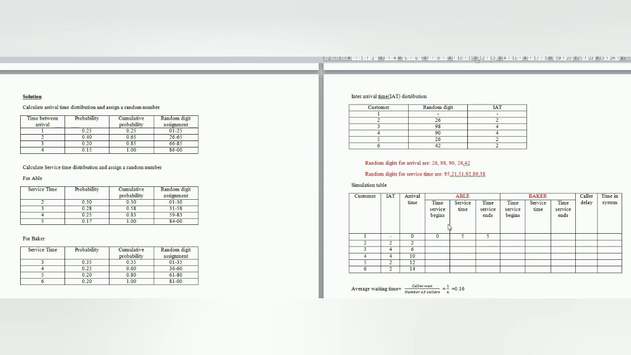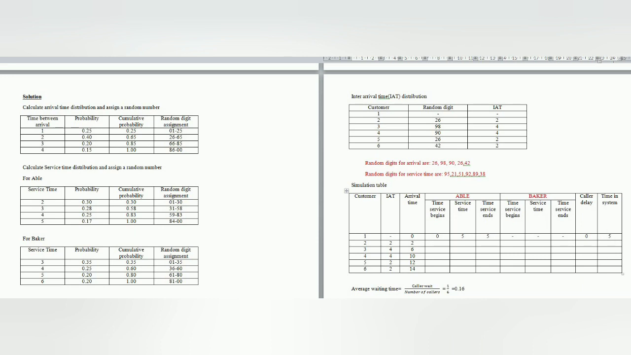So for customer 1, the work is assigned to Able. Baker is free at that moment. There won't be any caller delay, because he arrived at the 0th minute and he started the work at the 0th minute itself. So the caller delay is 0. The time service ends, at what time the customer is going to end its work, it is the 5th minute.